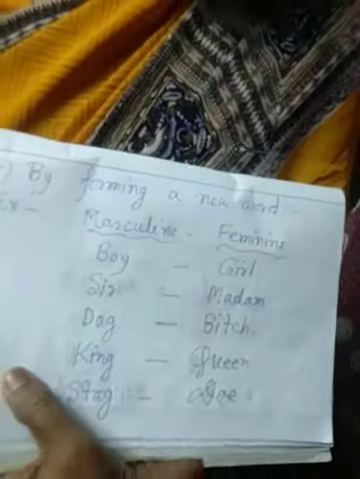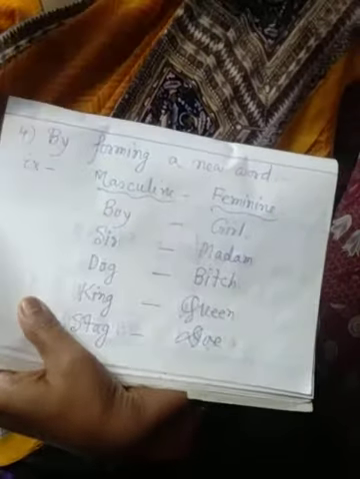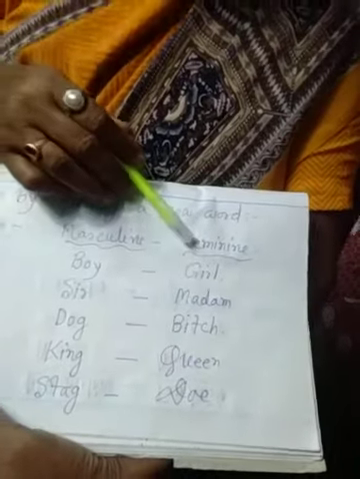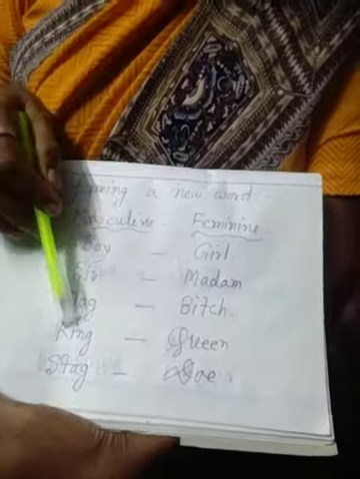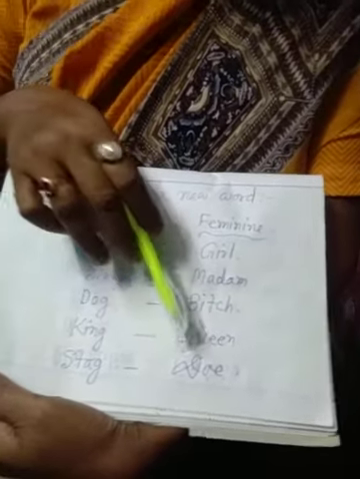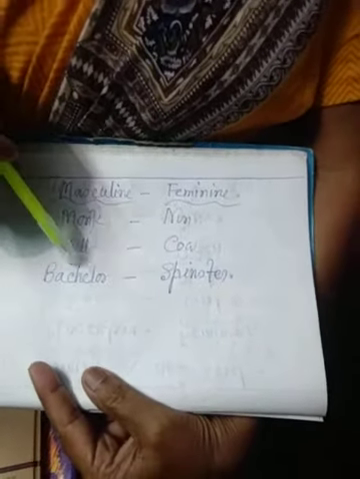Okay, these are the rules. Number 4, by forming a new word. Masculine to feminine, the word totally changes: boy, girl. Sir, madam. Dog, bitch. King, queen. Stag, doe. Monk, nun. Bull, cow. Bachelor, spinster.